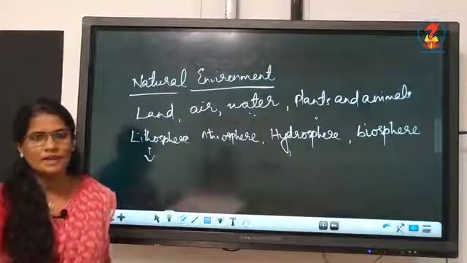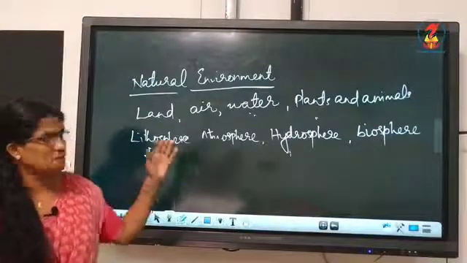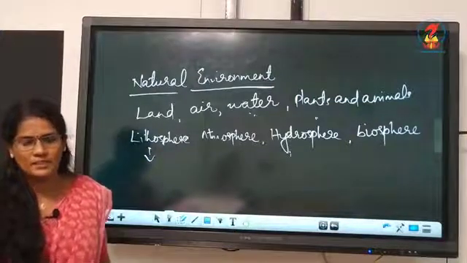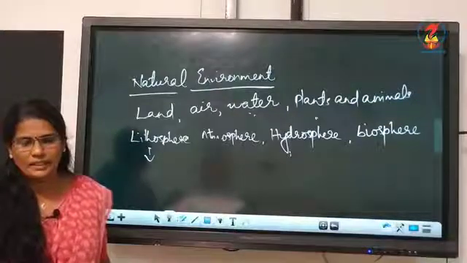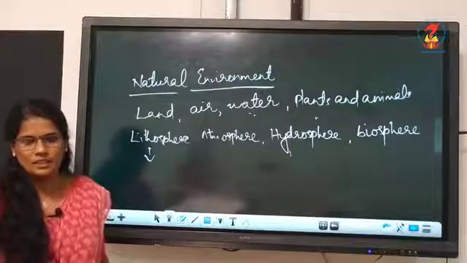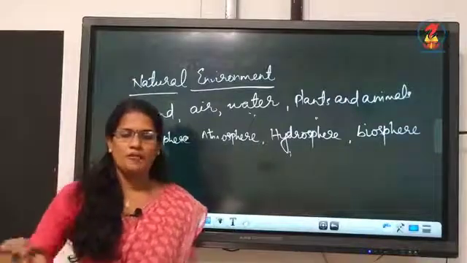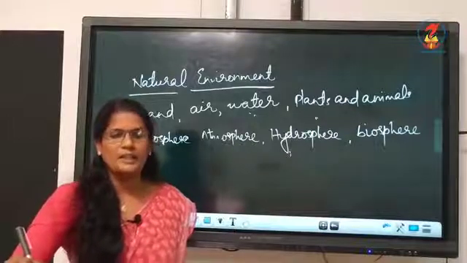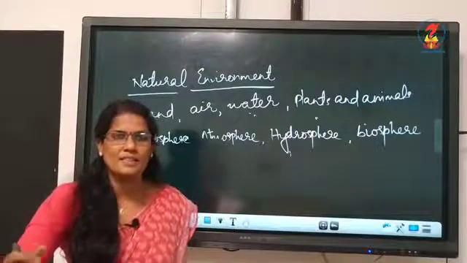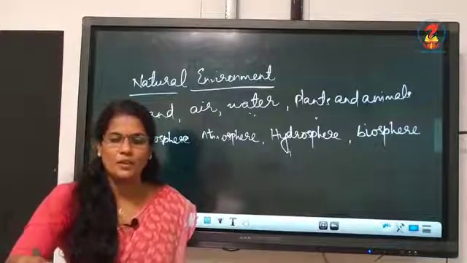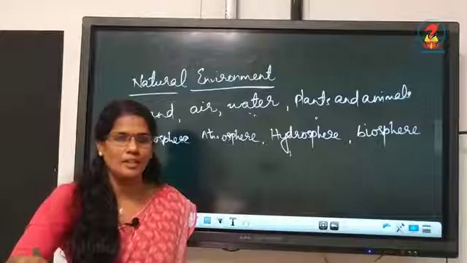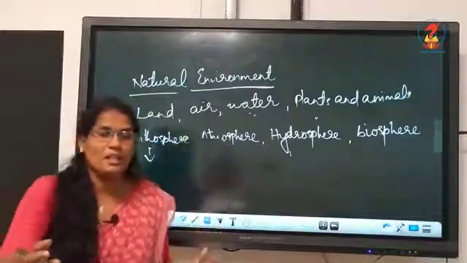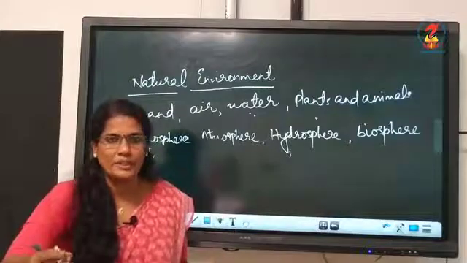The next layer is atmosphere. Atmosphere means the air that surrounds the earth. Underline the third paragraph, first sentence. The atmosphere is the thin layer of air that surrounds the earth. It protects us from harmful rays and scorching heat of the sun. Page number 4, underline. It consists of a number of gases, dust and water vapor. The changes in the atmosphere produce changes in the weather and climate. So, atmosphere is the air that protects us from the heat of the sun and harmful rays.